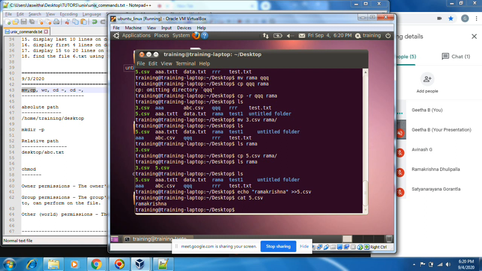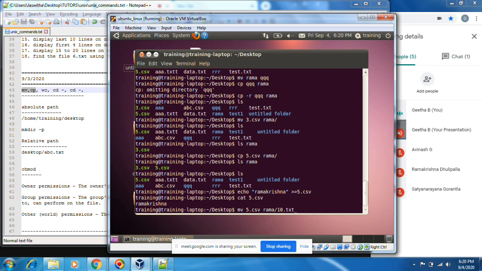Okay, mv 5.csv to a different directory, Rama/, and in this Rama, any other name, I will put 10.csv or 10.txt, any file I can rename.